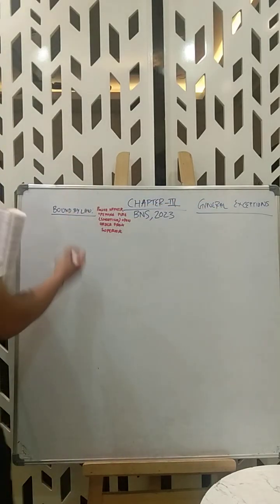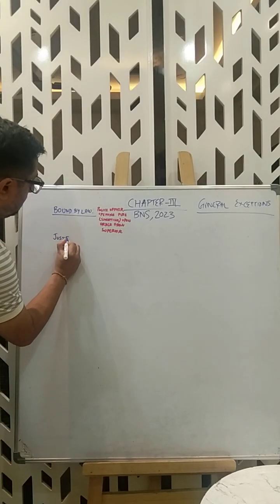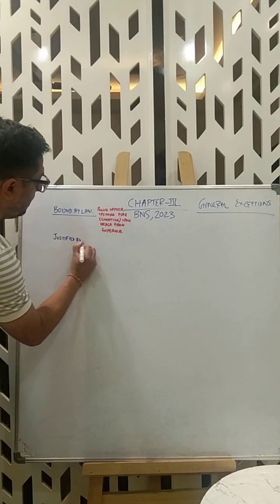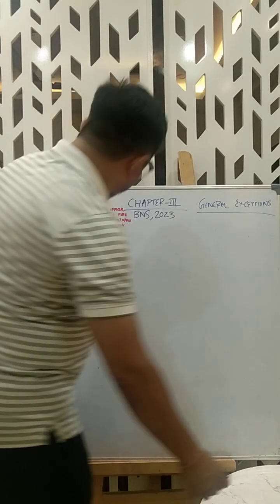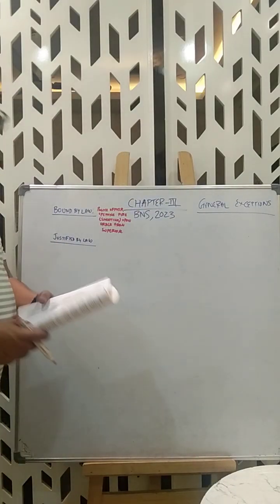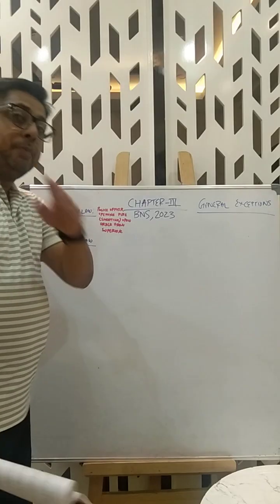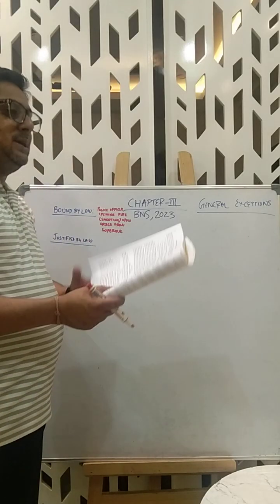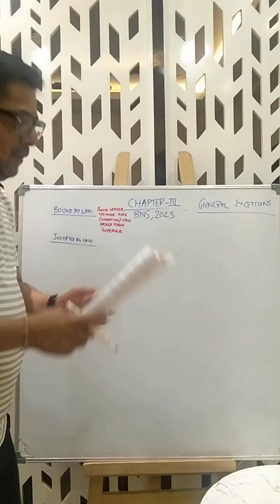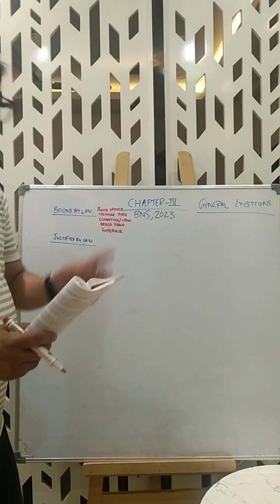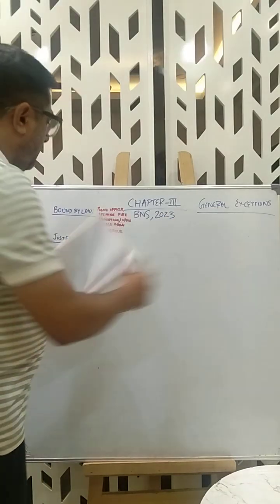Number 2 will be justified by law. The sections are raised differently, but I'm making it easy for you. Now, what is justified by law? Here, although you're not bound by law, you feel that you are justified by law. It may be a mistake, that's separate. But you feel you're justified by law, and therefore you do something which would be an offense, but you're protected under general exceptions. Let me do it with an example.